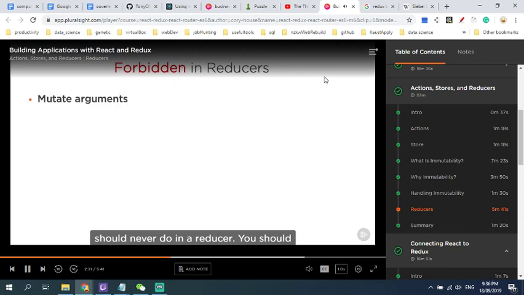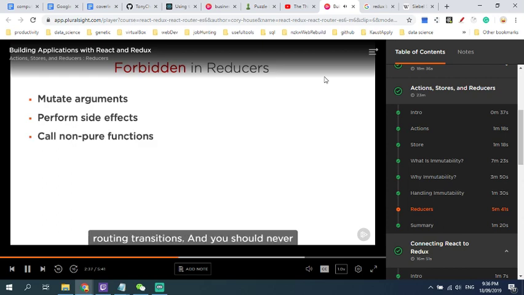You should never mutate arguments. You should never perform side effects like API calls or routing transitions. And you should never call non-pure functions. A reducer's return value should depend solely on the values of its parameters, and it should call no other non-pure functions, such as Date.now or Math.random. This way, the reducer stays pure.